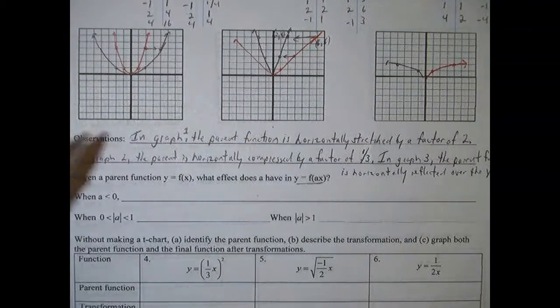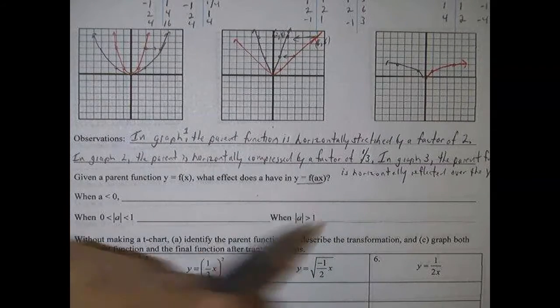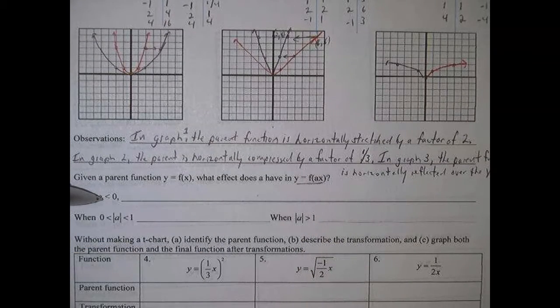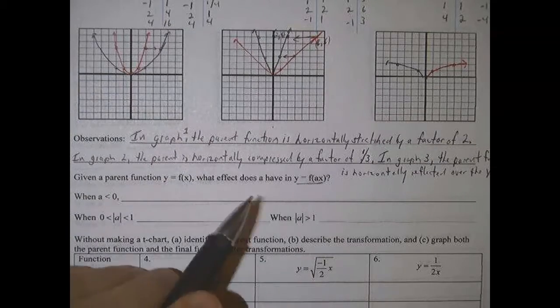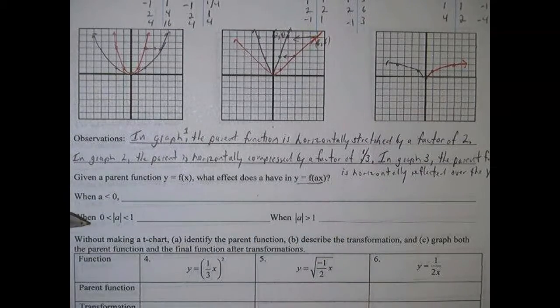That all of these have an a of some kind: 1/2, 3, negative 1. When a is less than 0, if it's a negative number, then we'd say that the function will be horizontally reflected over the y-axis, just like we said here.